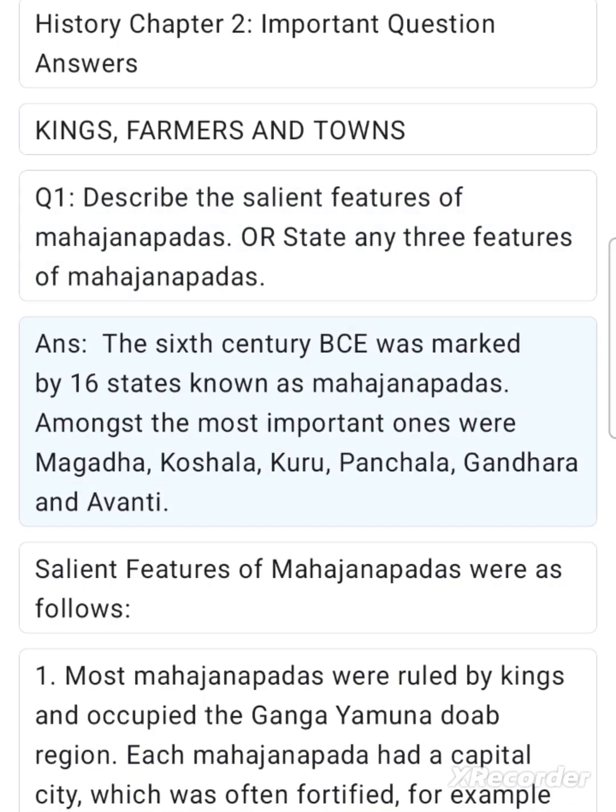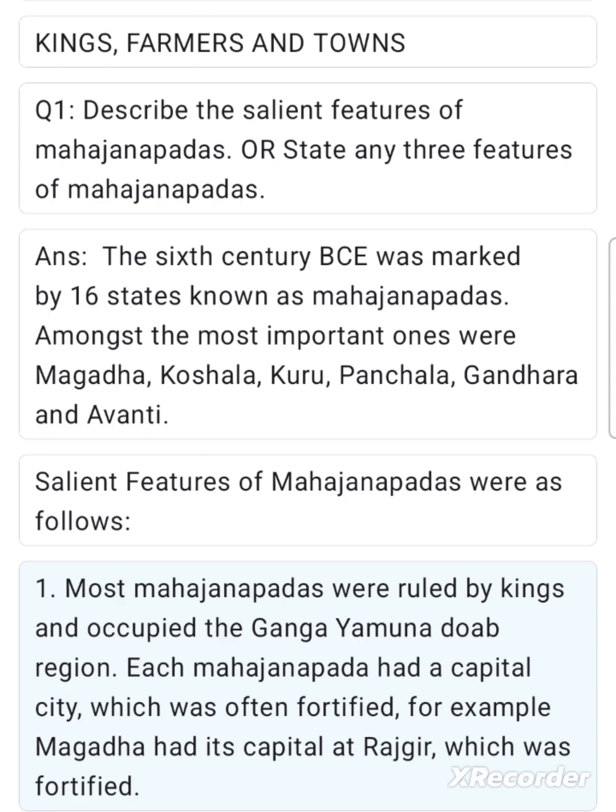Ans. The 6th century BCE was marked by 16 states known as Mahajanapadas. Amongst the most important ones were Magadha, Koshala, Kuru, Panchala, Gandhara and Avanti. Salient features of Mahajanapadas were as follows. 1. Most Mahajanapadas were ruled by kings and occupied the Ganga-Yamuna Doab region. Each Mahajanapada had a capital city, which was often fortified. For example, Magadha had its capital at Rajgir, which was fortified.